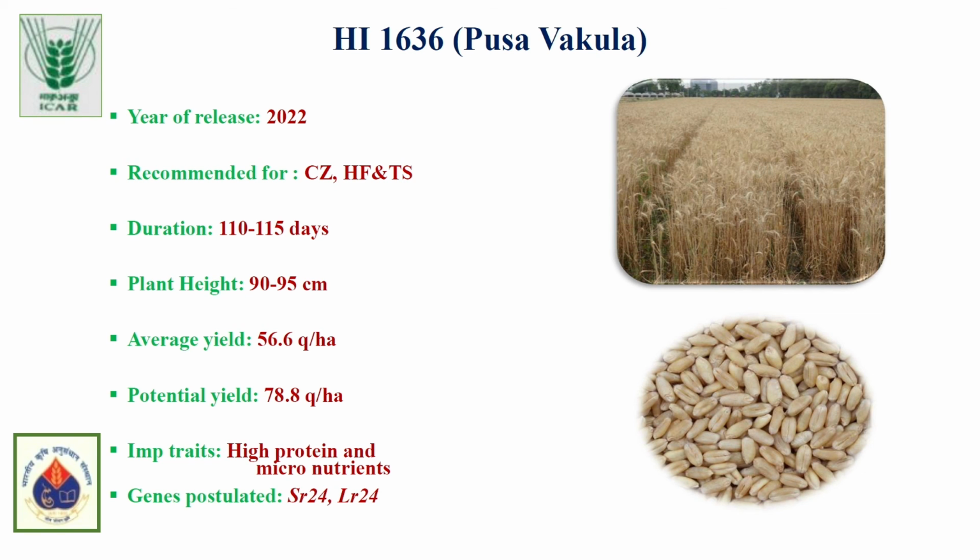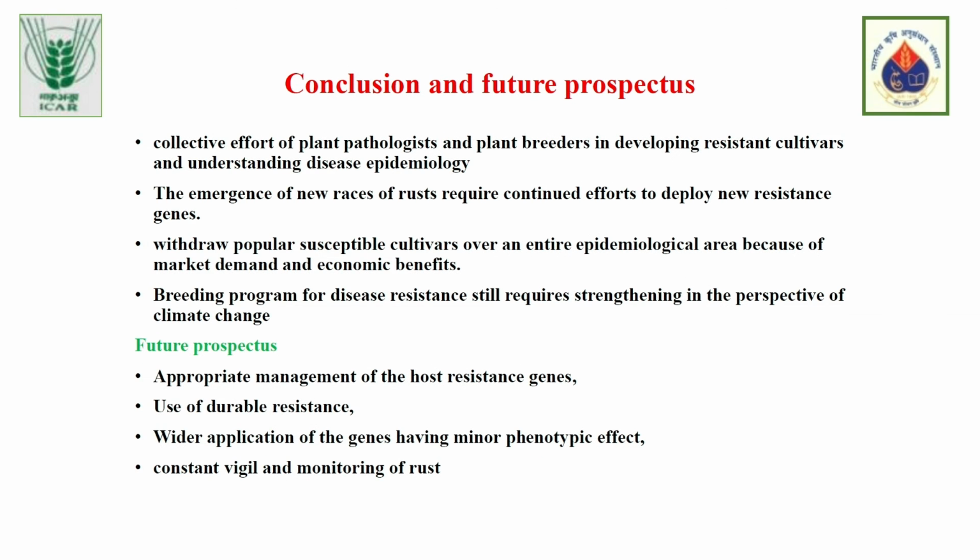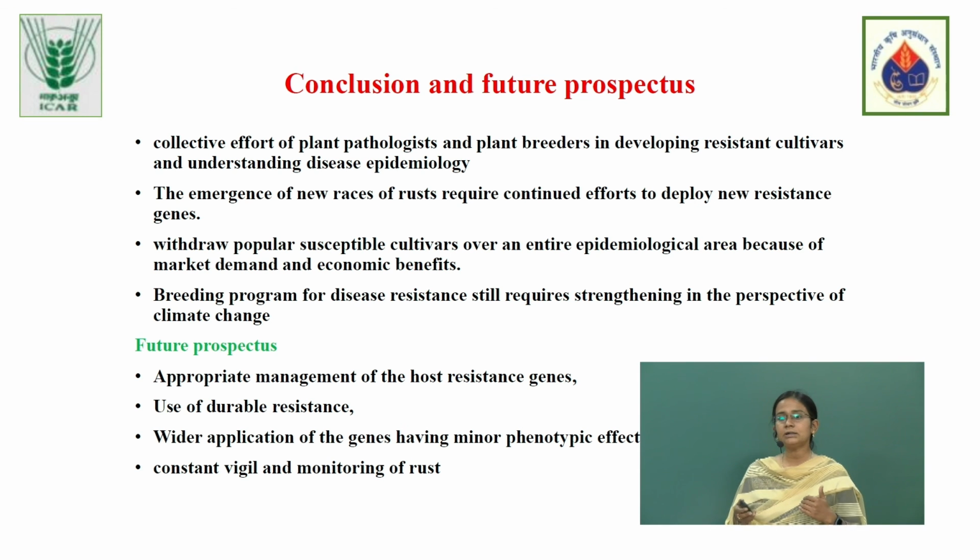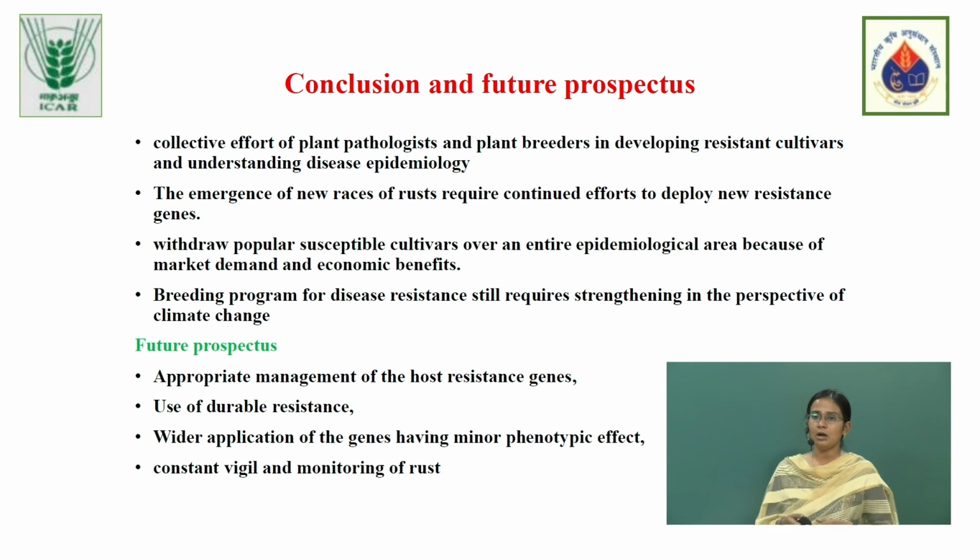My intention in showing these varieties and the genes that are postulated is to show that there are varieties available for different conditions and different zones. And the genes, if you observe, we tried our best to deploy genes that are different from each other, and the genes present in durum wheat are different from those of bread wheat, so that even though bread wheat and durum wheat are cultivated together, it doesn't affect the rust resistance pattern, and they will help us to have more resistance to the rust pathogens.